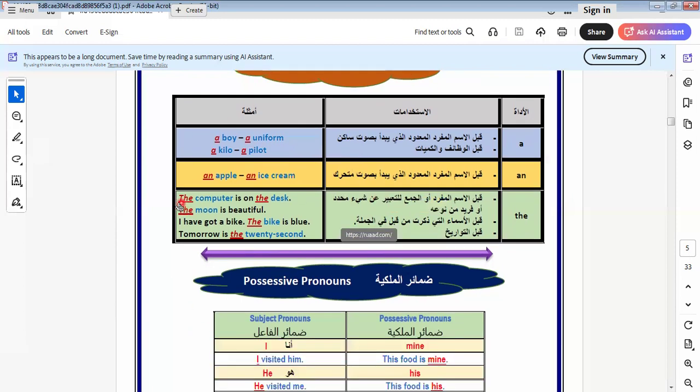Here we use the. The computer is on the desk. The moon is beautiful. I have got a bike. The bike is blue. Tomorrow is the 22nd. So here we use the with definite things or to identify something. When we talk about countries, we say the United Kingdom or the United Arab Emirates. So here we use the to define the noun. And we use a with a consonant sound.